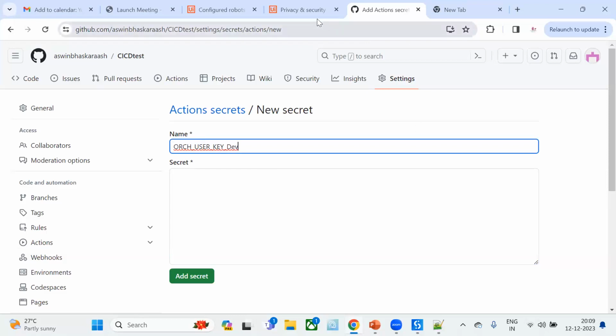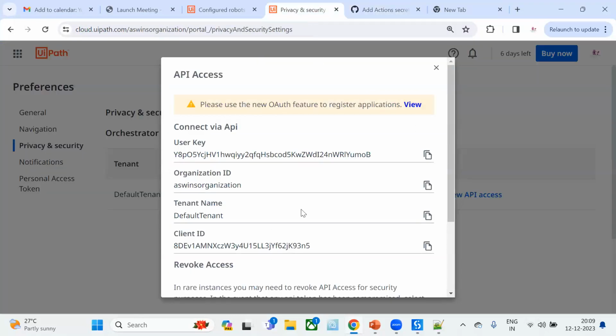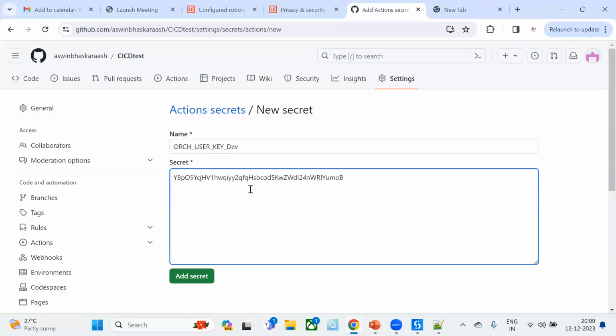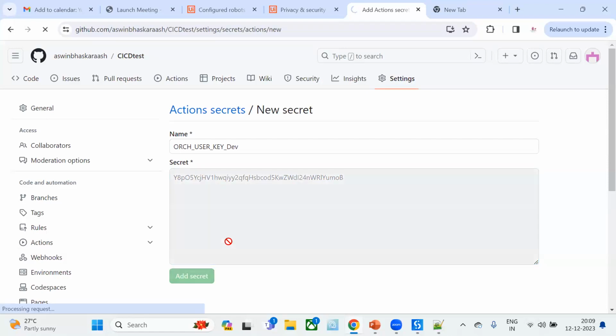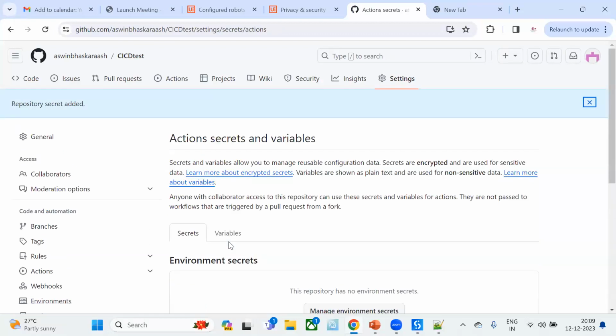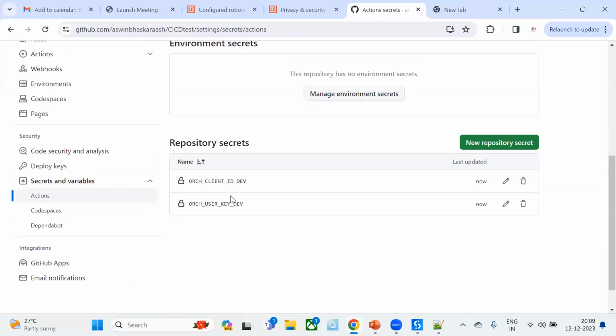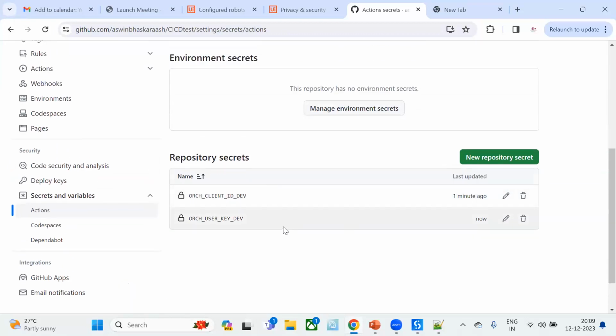And the value, user key. I think you are clear until this part. Just click on add secret. Now we have 2 secrets available here in our repository.